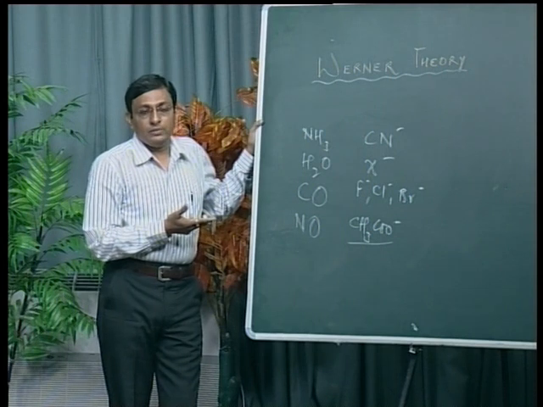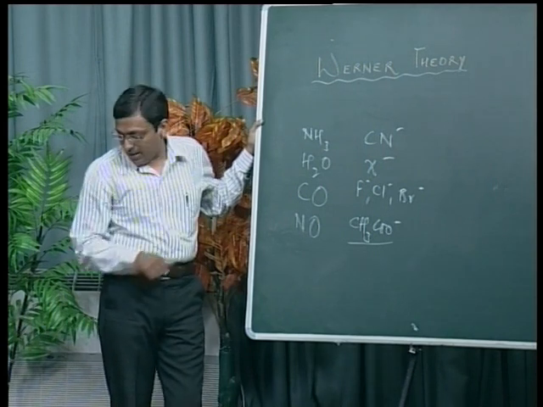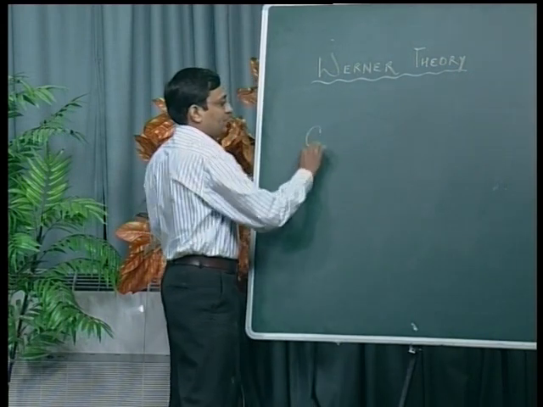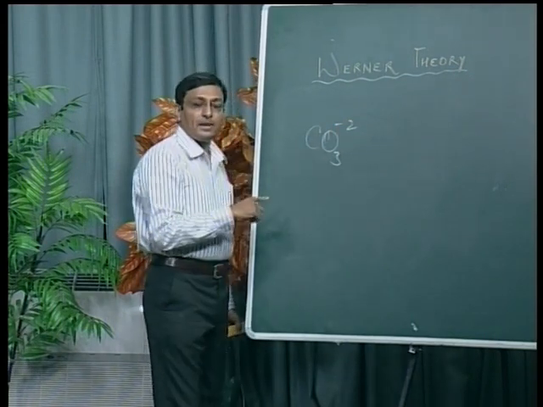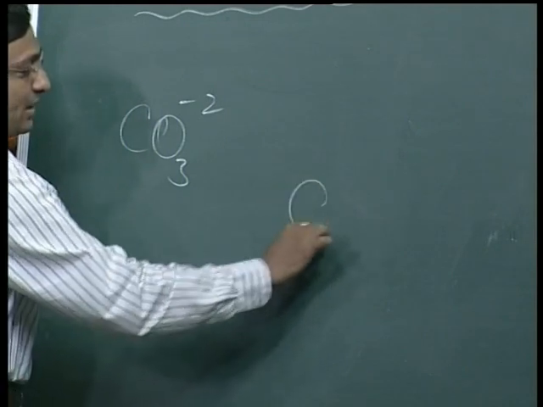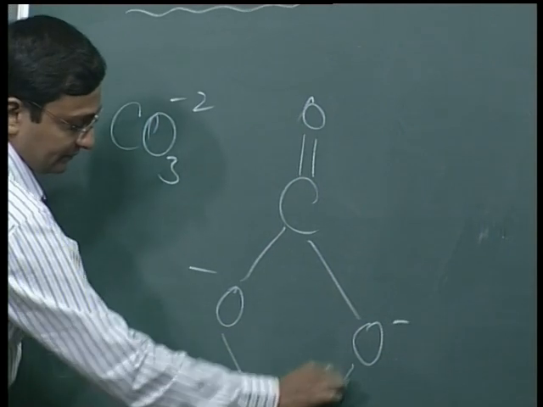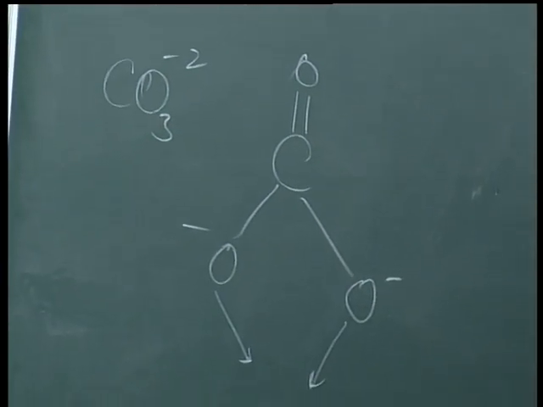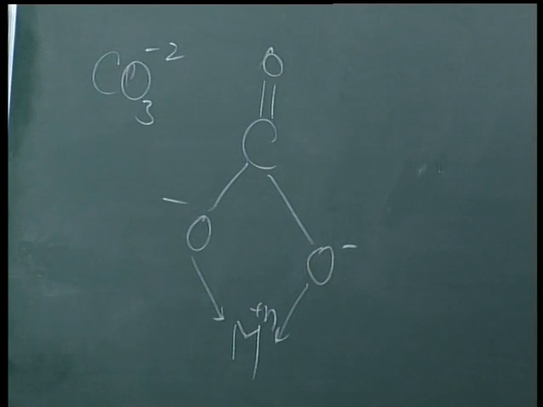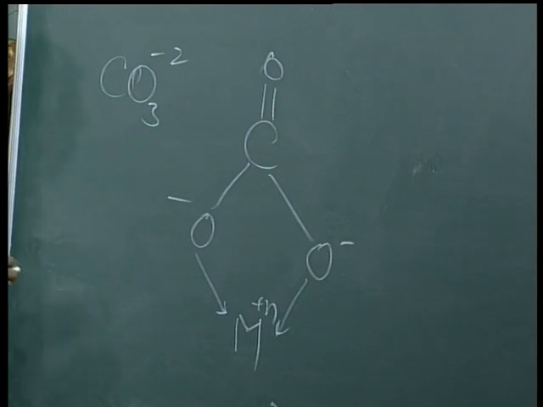In the same way, a ligand which can donate two electron pairs to a metal ion will act as a bidentate ligand. Again, among bidentate ligands, a few are neutral and a few are anion. I am giving one example. For example, CO3 2-, carbonate ion, is a bidentate anion ligand. It means it has 2 coordinate sites. For example, this is the structure of carbonate ion, and these are the 2 coordinate sites. The single ligand has the capacity, the tendency, to form 2 coordinate covalent bonds with any metal ion, so we call it a bidentate ligand. Second, the electrical charge is -, so it is a bidentate anion ligand.